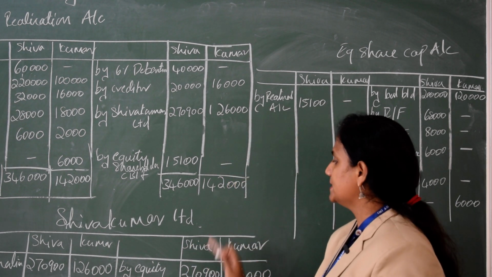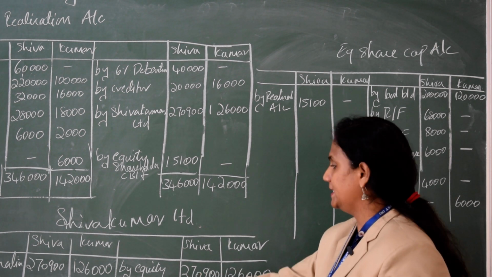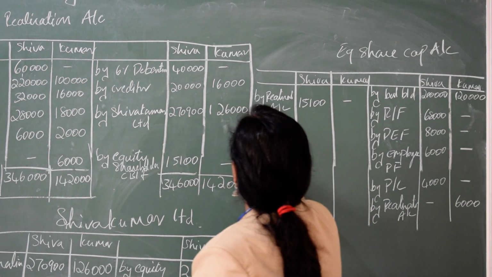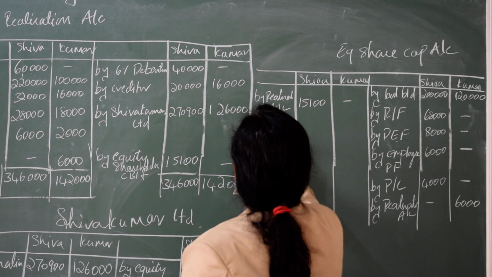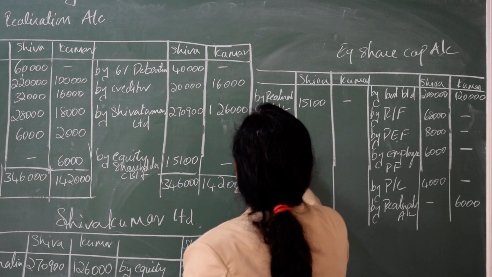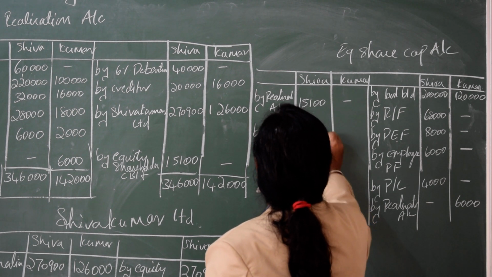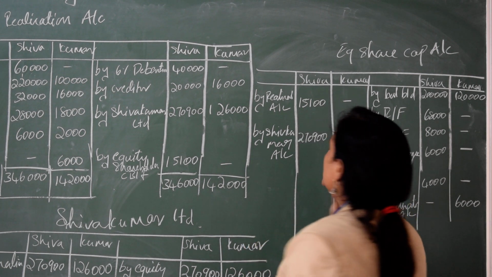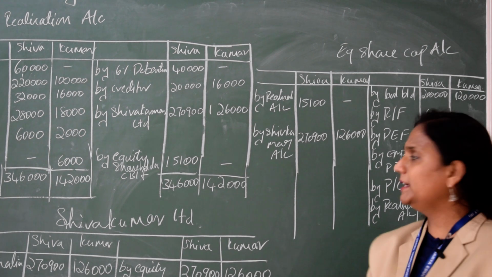After the realization account, the next account we prepared is the Shivakumar account. Is there any equity shareholder here? Yes, it is on the credit side, so it will come here on the debit side: by Shiv Kumar account, 2,70,900 and 1,26,000. Check if there is any difference. If there is, you have to prepare a cash account, but usually this will tally.